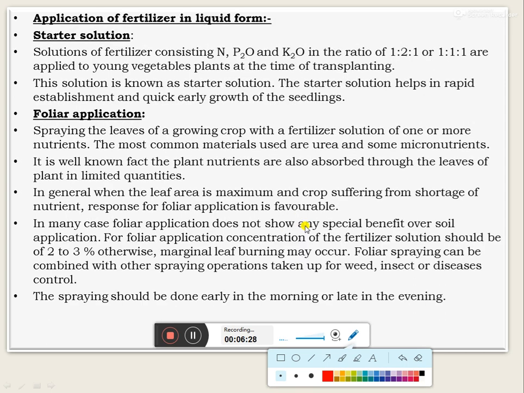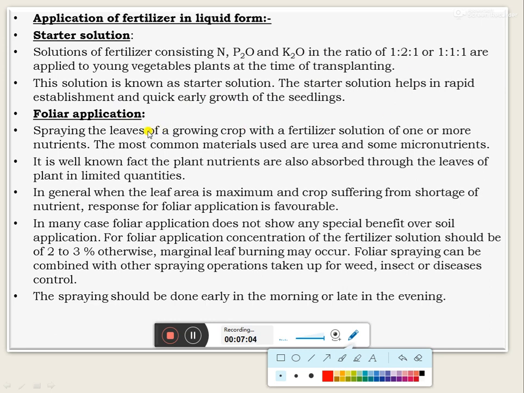And the second method of application, that is the application of fertilizer in liquid form. In this case, the first one is the starter solution. The solutions of fertilizers containing NPK in the ratio of 1:2:1 or 1:1:1 are applied to young seedlings or young vegetable plants at the time of transplanting, and this solution is known as the starter solution. The starter solution helps in the rapid establishment and quick early growth of the seedlings.